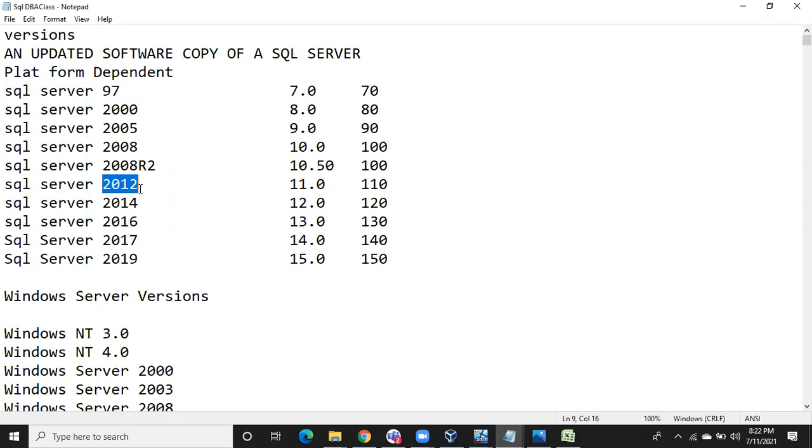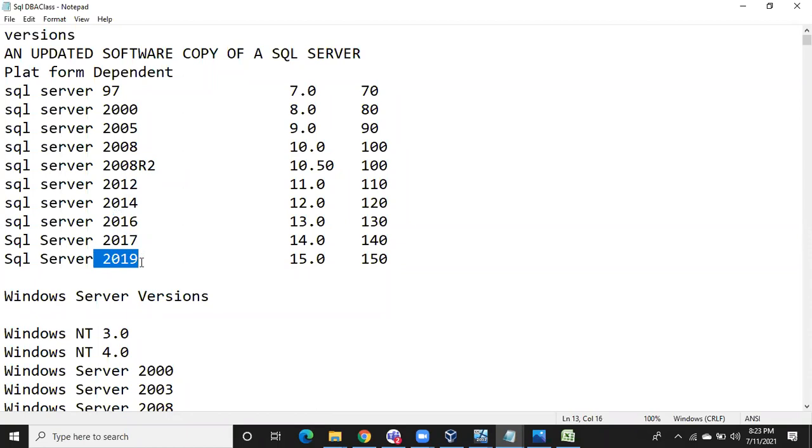Okay, so let's see the versions. What are the versions there till now? SQL Server 2000. Later in the year 2005, it was introduced. Then after 3 years, 2008. In the same year 2008, one more version was released, called Release 2, 2008 R2. R2 means Release 2, right? And then after 4 years, SQL Server 2012, then SQL Server 2014, then SQL Server 2016, and then SQL Server 2017, and then the latest version is SQL 2019.